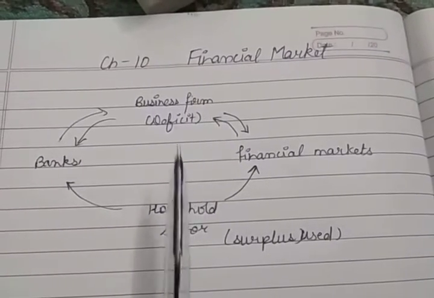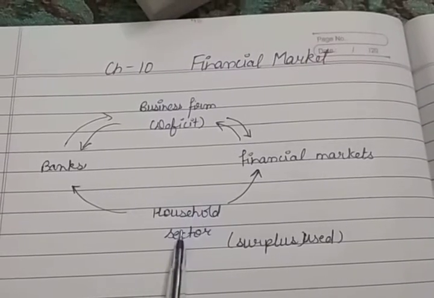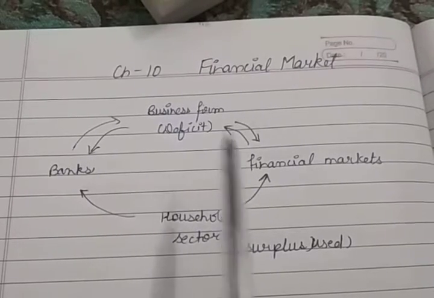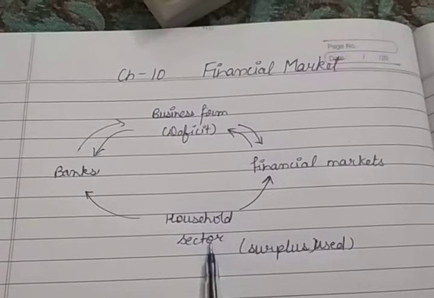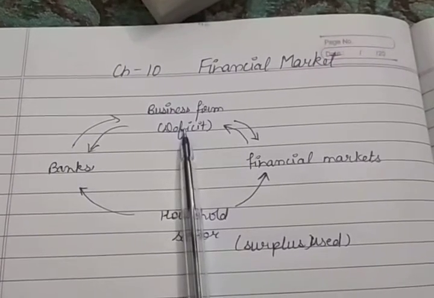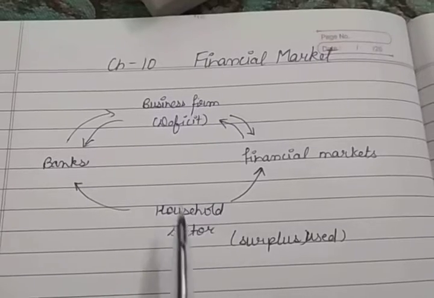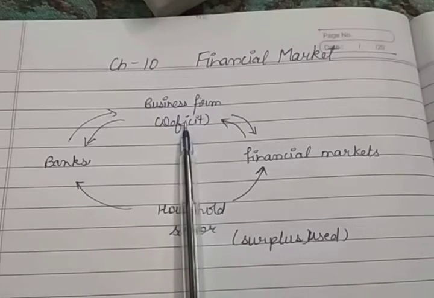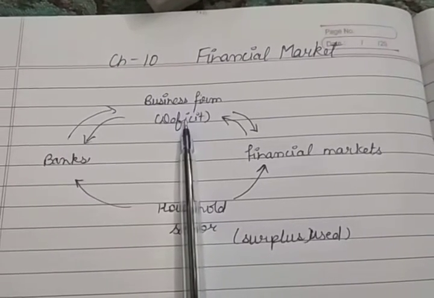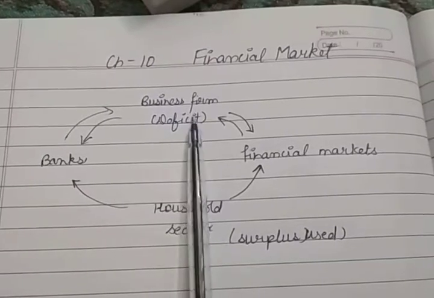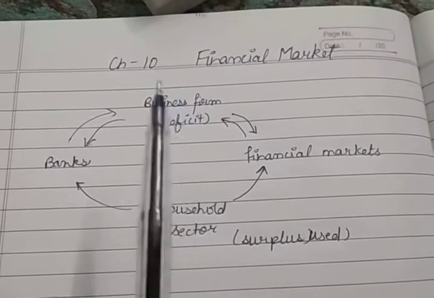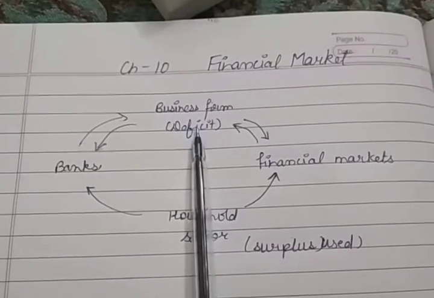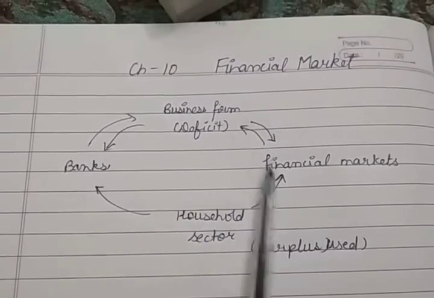Financial market is the link between the savers and the borrowers, and this market transfers the money or the capital from those who have surplus money to those who are in need of investment. Generally the investors are called surplus units and the business enterprises are called deficit units. So the financial market transfers the money from the surplus units to the deficit units, and acts as a link between them, bringing together the borrowers and the lenders.